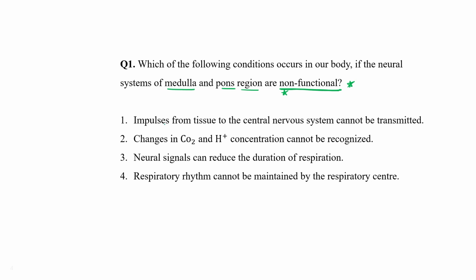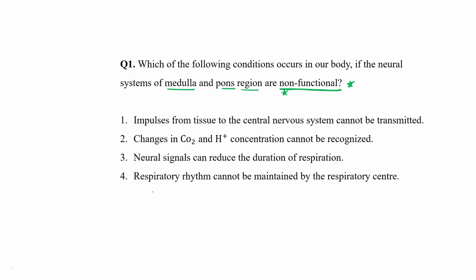So it is not related with the impulse from tissue to the central system can't transmit. No, this is not affected if this particular region are non-functional. Changes in carbon dioxide concentration and hydrogen concentration can't be recognized? A neural signal can reduce duration of respiration?